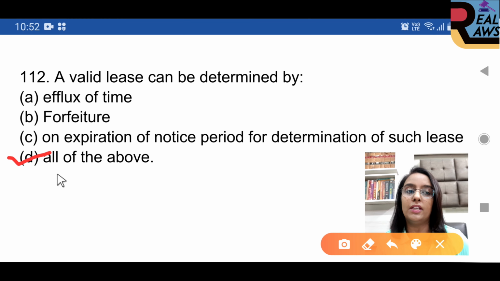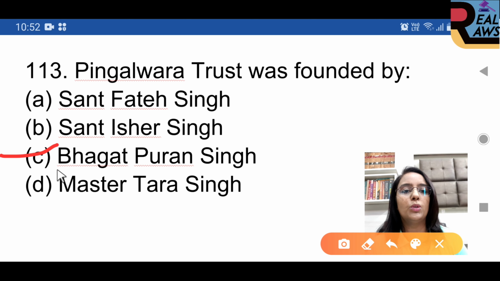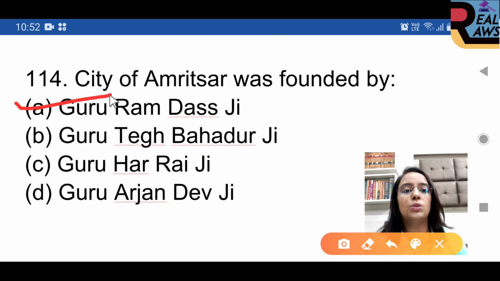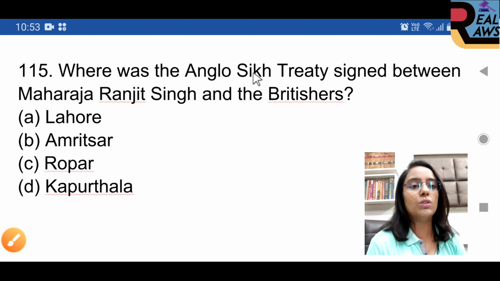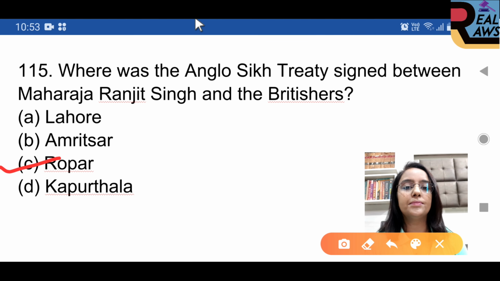Answer is option D. Question 113. Pingalwada Trust was founded by, option C is right, Bhagat Puran Singh. Question 114. City of Amritsar was founded by, option A is right, Guru Ramdas ji. Question 115. Where was the Anglo-Sikh treaty signed between Maharaja Ranjit Singh and the British? Option C, Ropar.